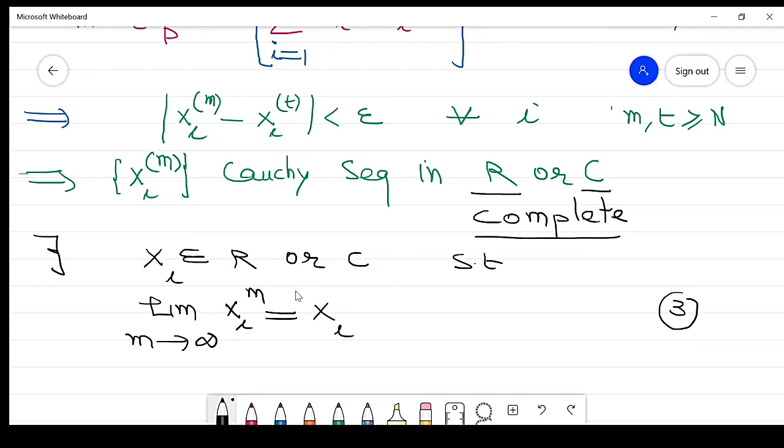Now our purpose is to prove that the sequence xm is convergent to x.